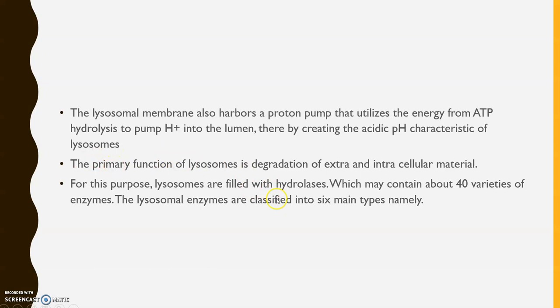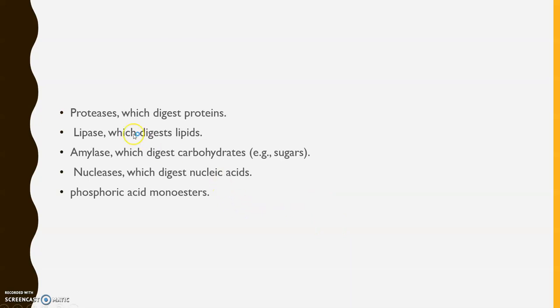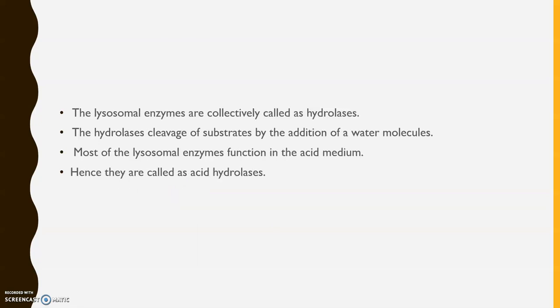The primary function of the lysosome is degradation of extracellular and intracellular materials. That is its main function. And for this function, the lysosomes are filled with hydrolases. Different varieties of enzymes are found in lysosomes. The first one is proteases, which digest proteins. Lipases digest lipids. Amylases digest carbohydrates. Nucleases digest nucleic acids, and phosphoric acid monoesterases are also found. These are the different types of enzymes found inside the lysosome.